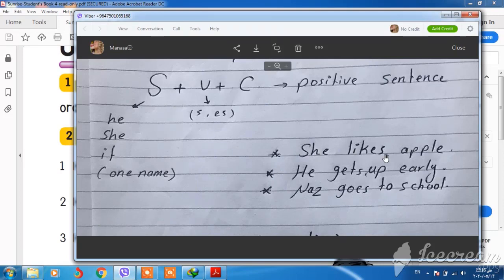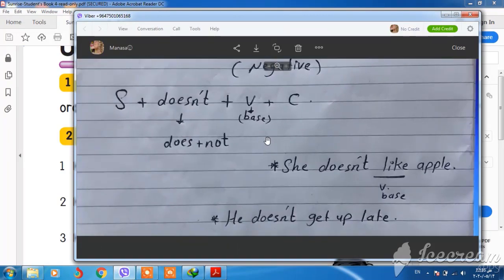For example, she likes apples. He gets up early. Naz goes to school. Look at the verb. We add s or es to the verb because we have he, she, it, or one name. For negative, we said: subject, doesn't, verb base, complement. We put doesn't between the subject and the verb. The verb should be verb base. For example, she doesn't like apples. Look at the verb. It is verb base because we have doesn't. If we have doesn't in a negative sentence, the verb should be verb base.